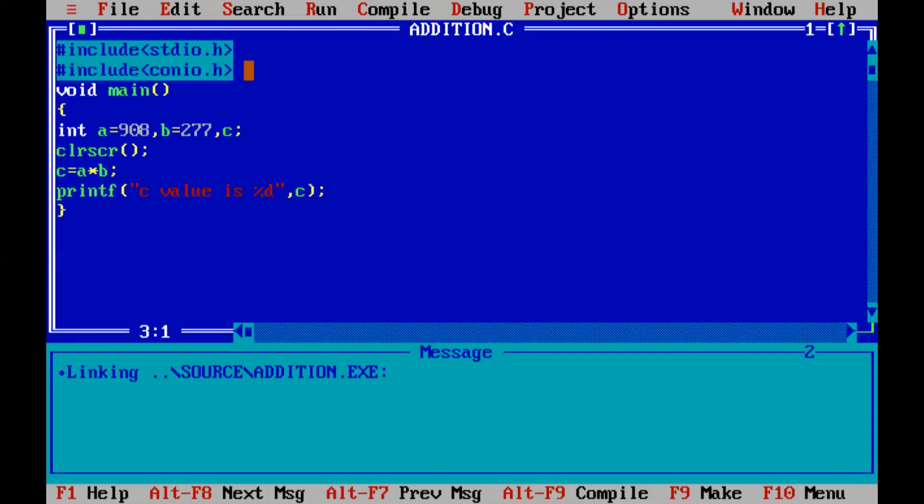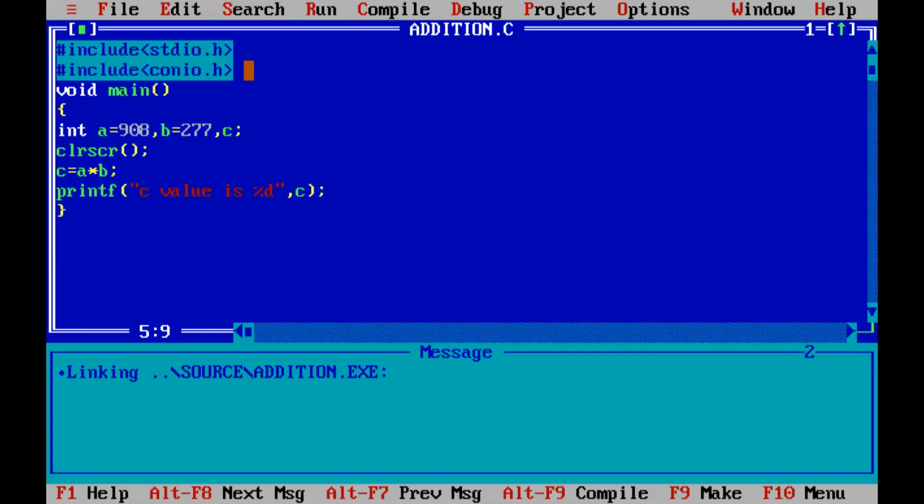Just see here, 908 into 277. What is the value?